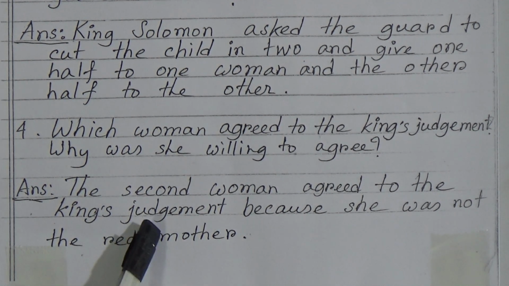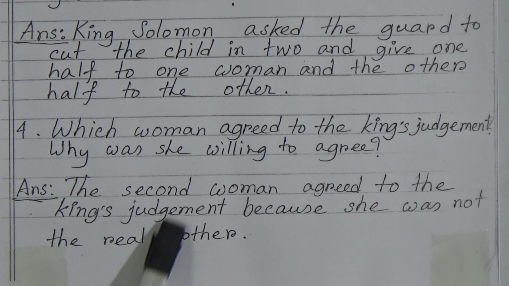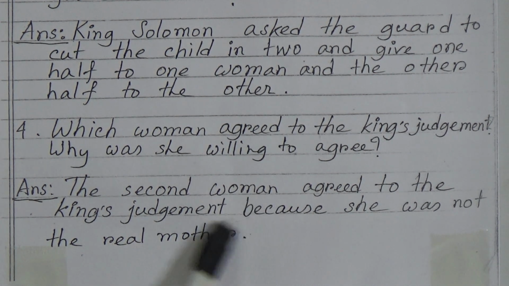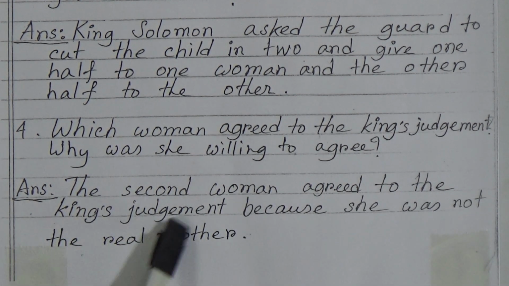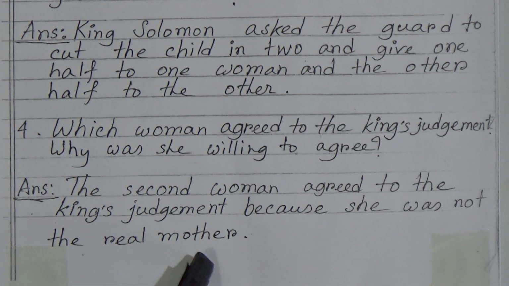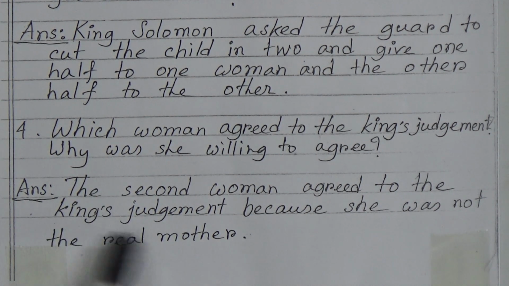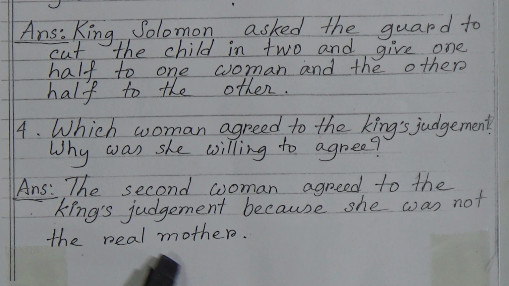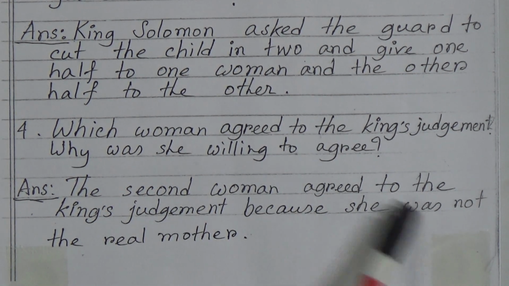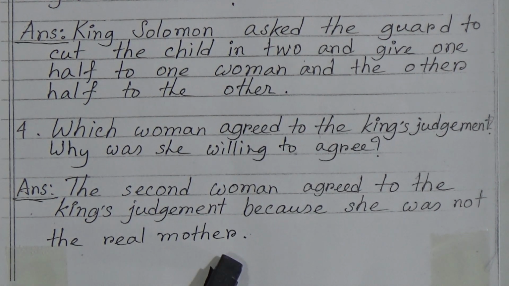Answer of both parts of the question are integrated in one sentence here. Which woman agreed to the king's judgment? The second woman agreed to the king's judgment. Why was she willing to agree? Because she was not the real mother. We have shortened the answer in one sentence like this, okay? Who agreed and why? The second woman agreed to the king's judgment because she was not the real mother.